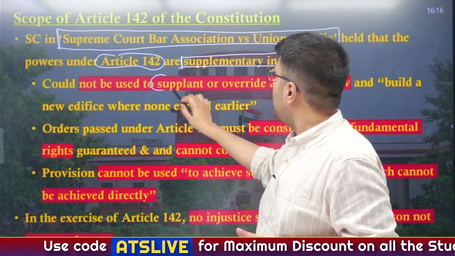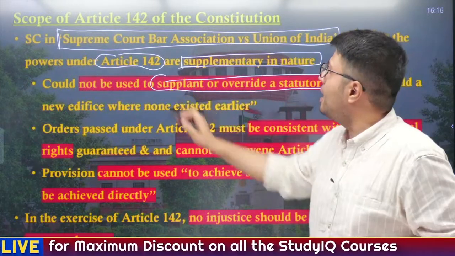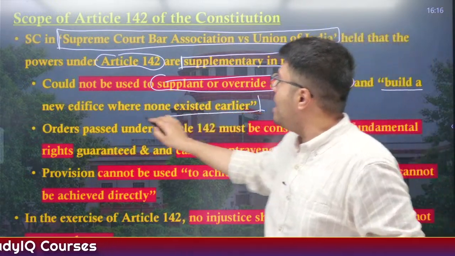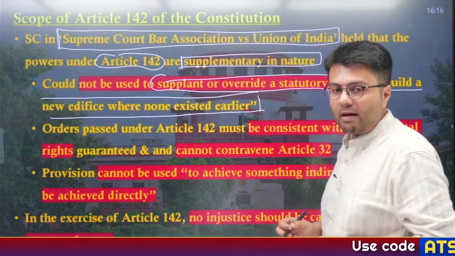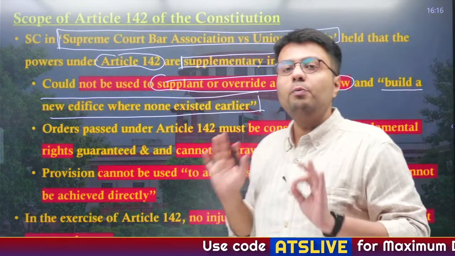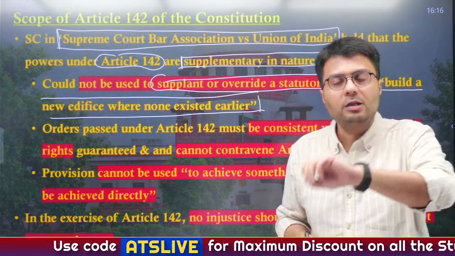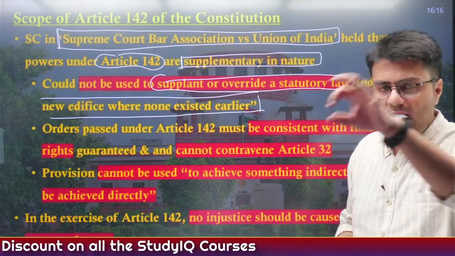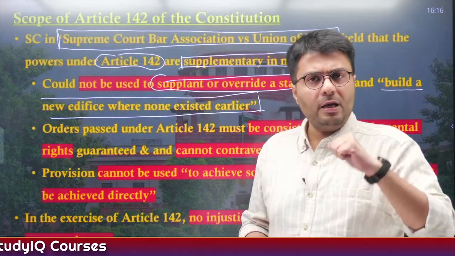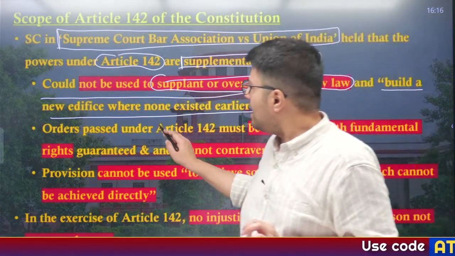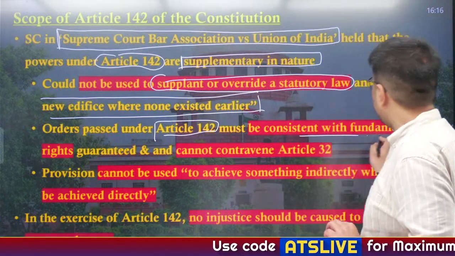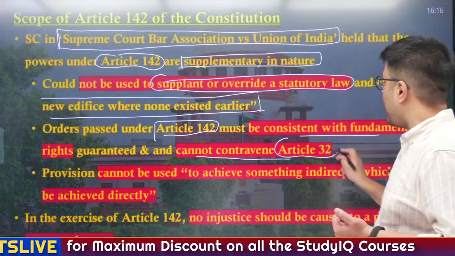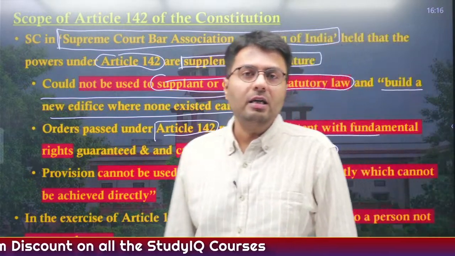So according to the Supreme Court, it can't be used to replace or override any law passed by the parliament, and it can't be used to build a new edifice where none existed earlier, right? It can only be done in cases where the law is silent on particular matters, like protection of women at their workplace from sexual harassment, right? Similarly, orders passed under 142 must be consistent with the fundamental rights guaranteed in the Constitution and cannot contravene the right to constitutional remedies given under Article 32.